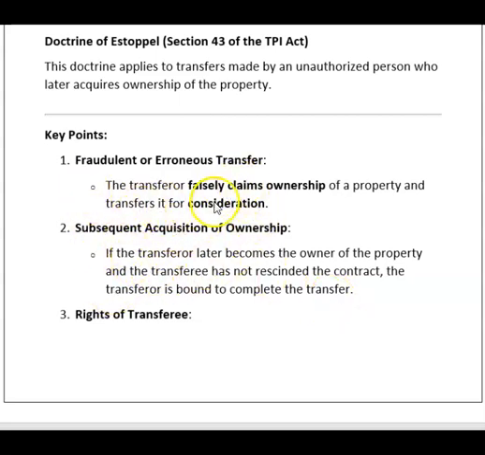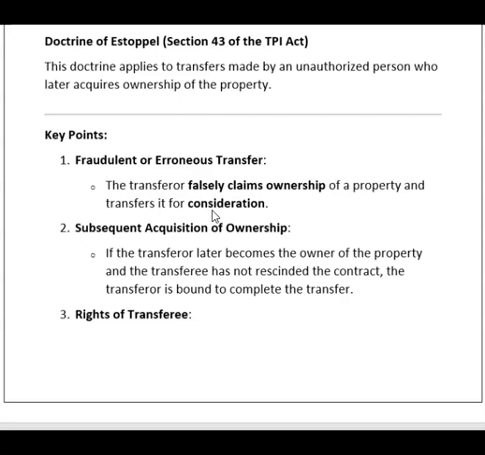In this type of example, suppose a father has made a will that after his death, his son will be the owner of this property. But before the father dies, the son is selling the property. Actually, he is not the owner. That type of case comes under the Doctrine of Estoppel.